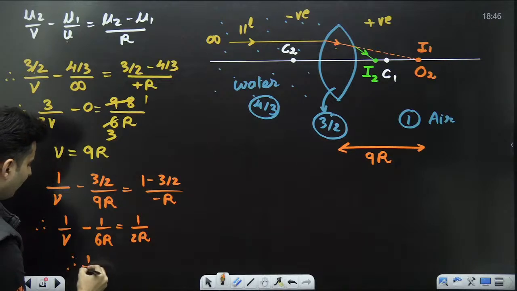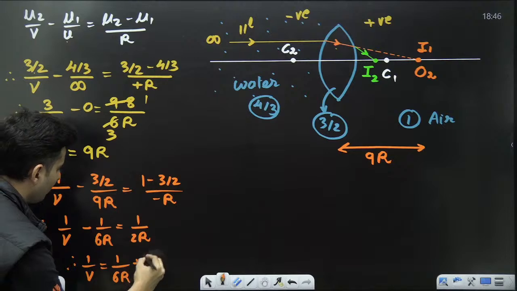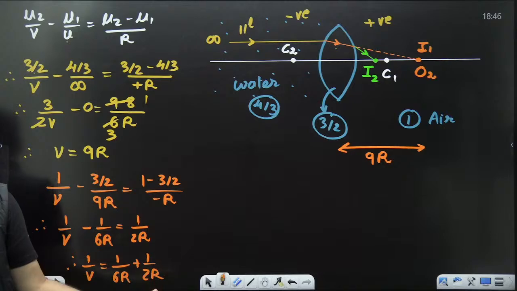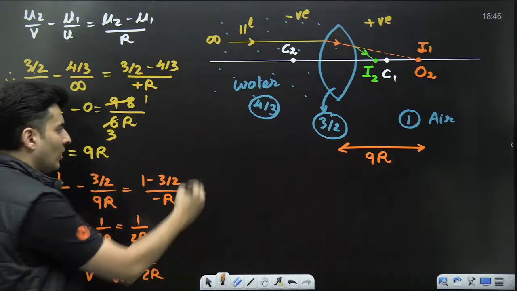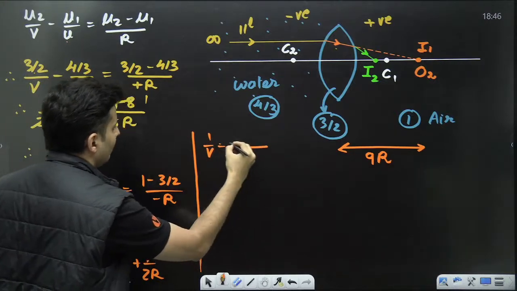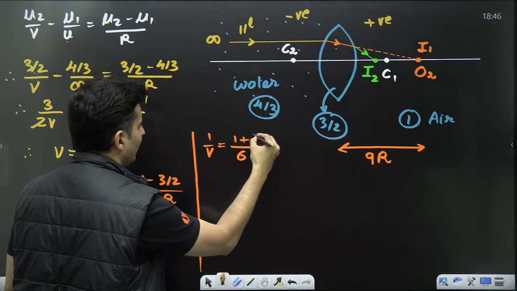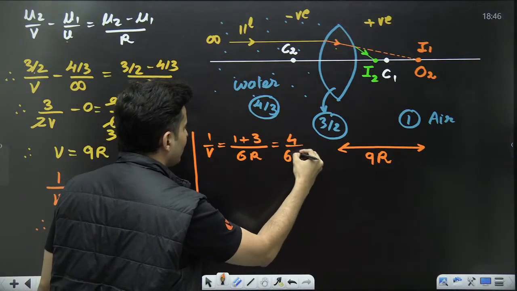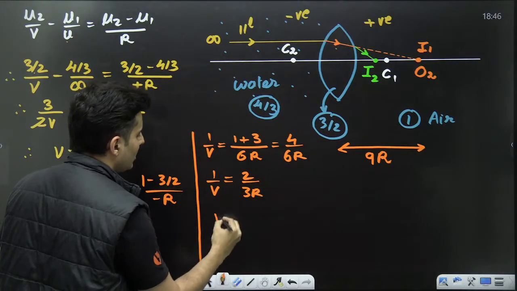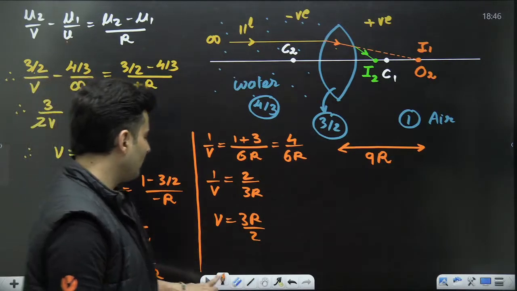So therefore 1 by V is equal to, take it on the other side, 1 by 6R plus 1 by 2R. Is that right, everybody? Solve this further, it's not that a big deal. So 1 by V will be, take LCM, the LCM is basically 6R. So it will be 1 plus 3, which will be 4 by 6R, which is nothing but 2 by 3R, that is 1 by V. So V will be 3R by 2. That's where the final image will be formed.